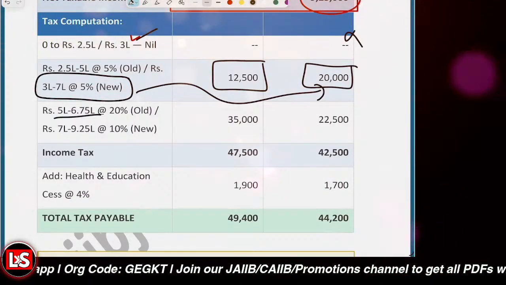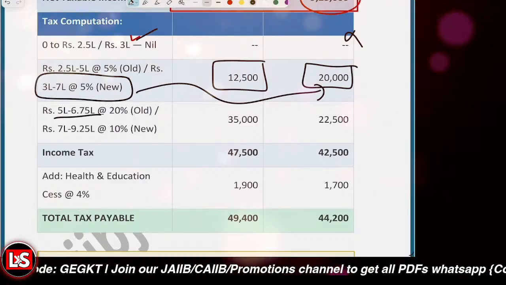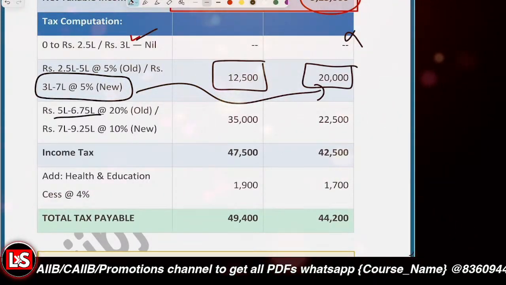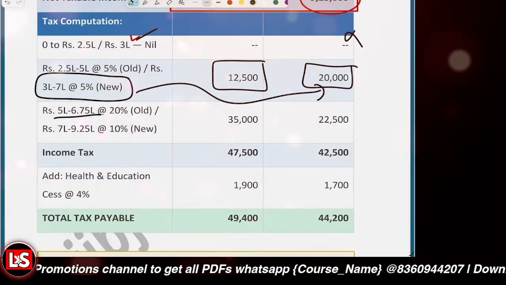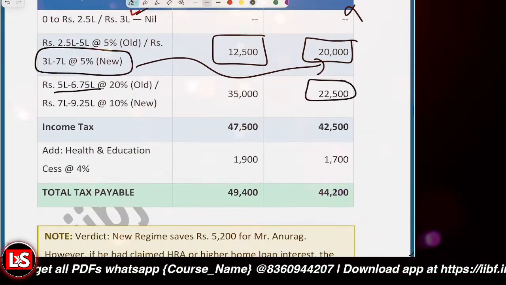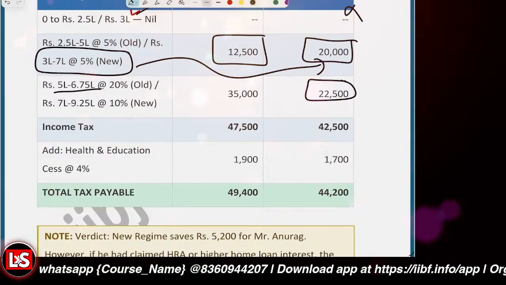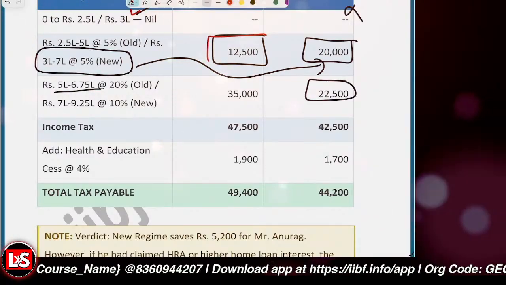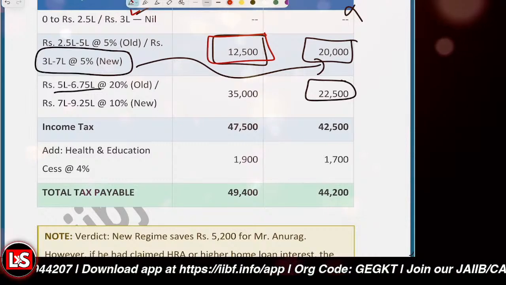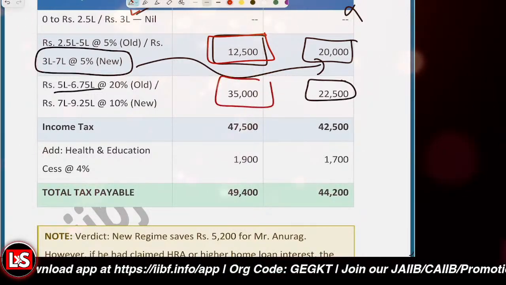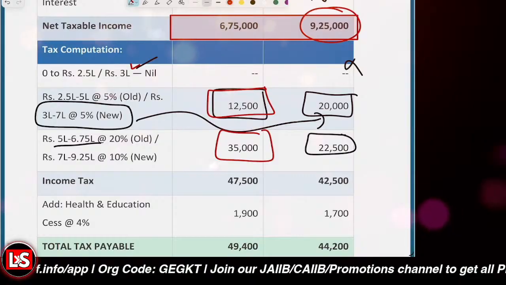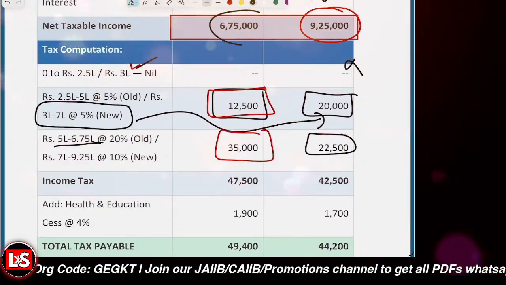So we calculated at 5% for 3 to 7 lakhs, and for 7 to 9.25 lakhs at 10%, it is 22,500, right? And for the old tax regime, for 2.5 lakh to 5 lakh, it is 12,500. For 5 lakh to 6.75 lakh, it is 35,000. And further, that's it, because under the old tax regime, the net taxable salary is 6.75 lakh, right?